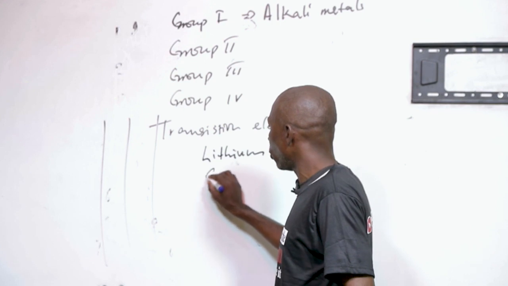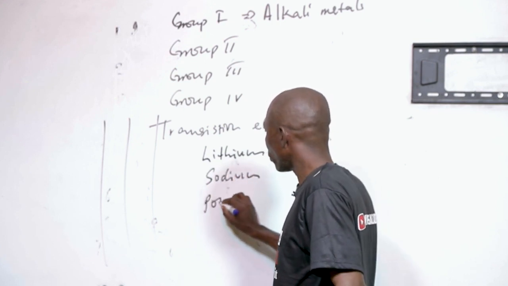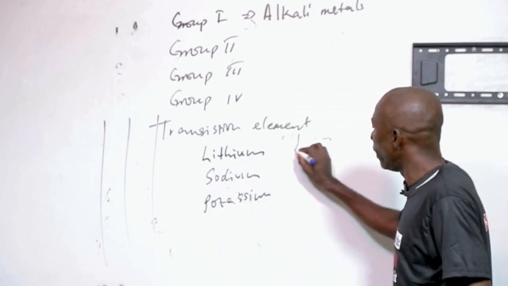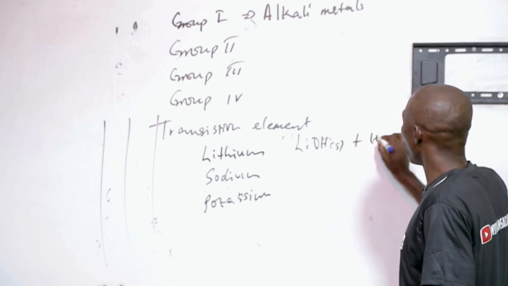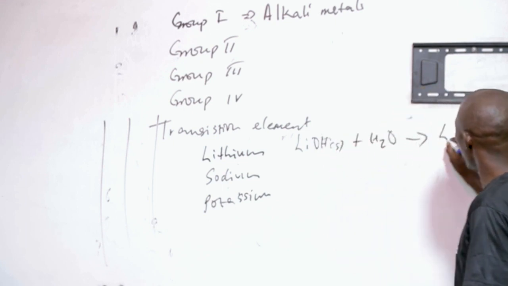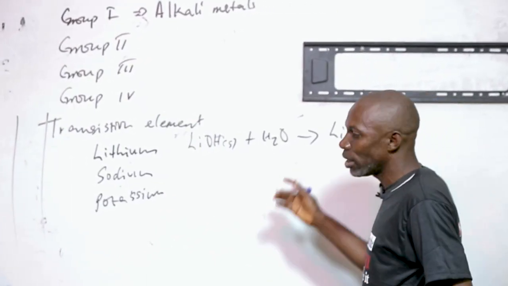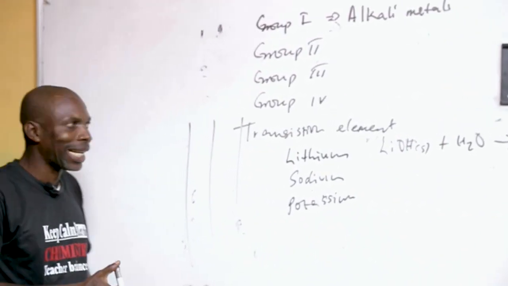Example, lithium. Example, sodium. Example, potassium. Alright? So when you talk about lithium hydroxide solid and you try to dissolve it in water, it is soluble. It becomes lithium hydroxide aqueous. Because lithium hydroxide is aqueous, it is an alkali.